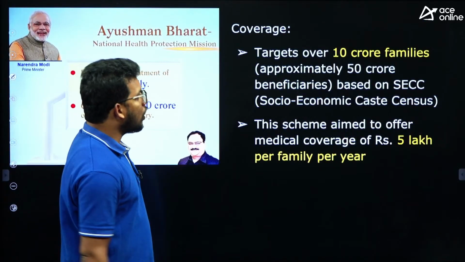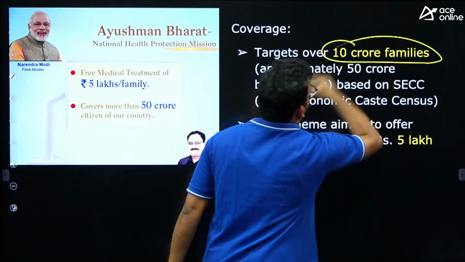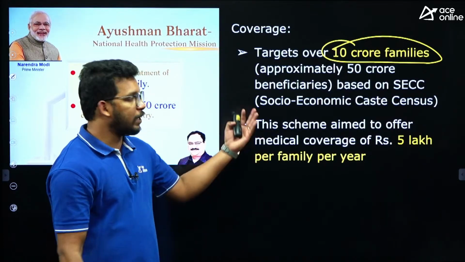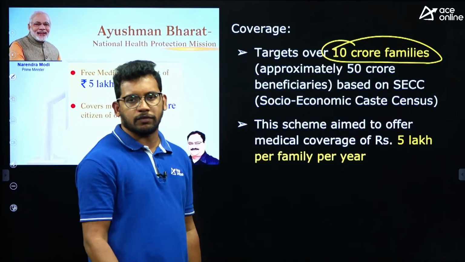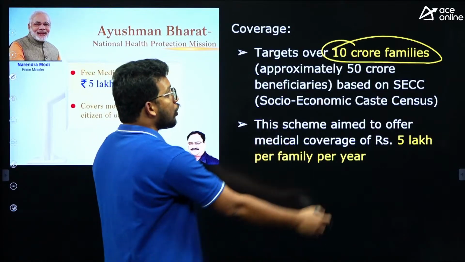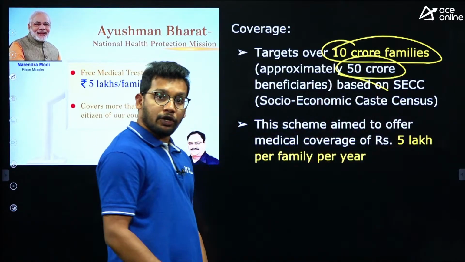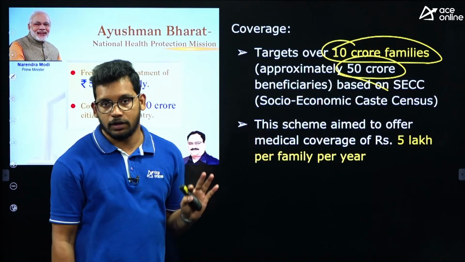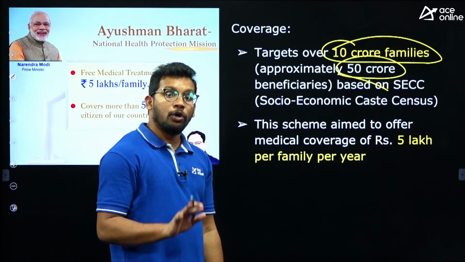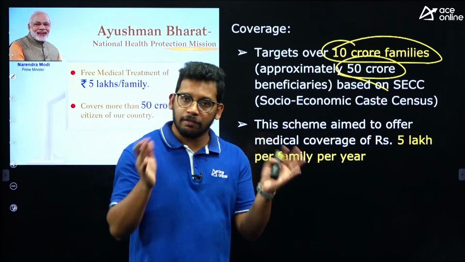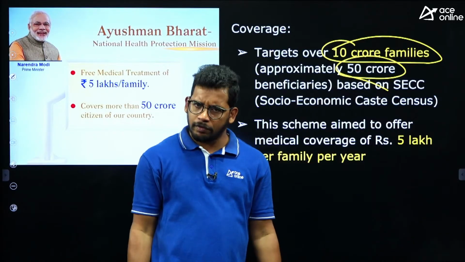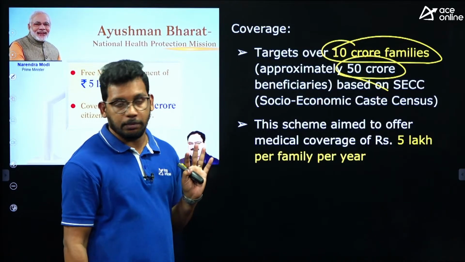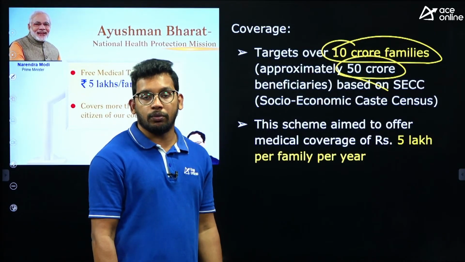To implement this, the government has targeted 10 crore families. 10 crore families means you can multiply it with 4.5 or 5, approximately the average size of a family, so it covers 50 crore beneficiaries. Individually it is 50 crore, but they are aiming to cover 10 crore families under this particular scheme. Who will be getting this benefit? It is not for everyone. Government cannot give free health for everyone, for the rich and all. So only eligible people will be getting the benefits under the scheme. And who are all those beneficiaries?